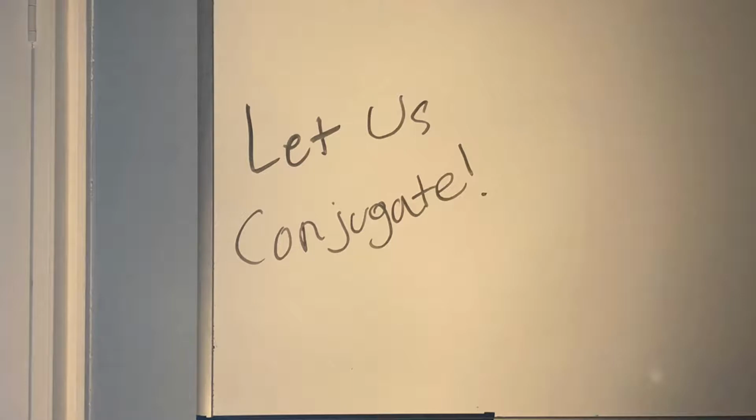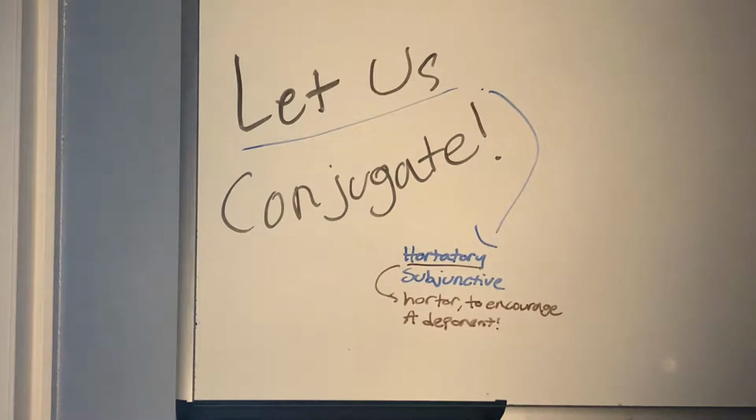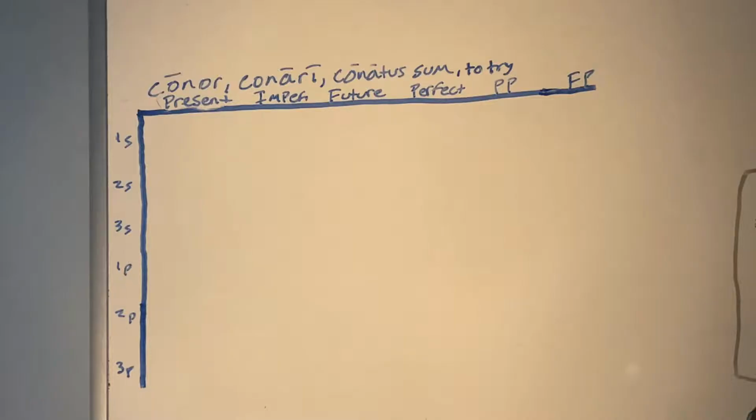Now that I've gone over how to translate the deponent verbs, let us conjugate! As a quick side note, if you were to translate this sentence into Latin, you would use the hortatory subjunctive. Hortatory is derived from hortor, which is a verb meaning to encourage, and it is also a deponent verb. So here's a chart with our friend again, conor, conari, conatus sum, to try.